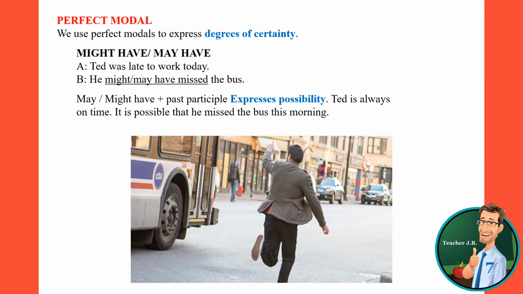The next one is might have and may have. This shows possibility, but weaker than must have. Ted was late to work today. He might have missed the bus, or he may have missed the bus. Ted is always on time, but he's late. It's possible that he missed the bus this morning. That's why he's late. So it's talking about possibility. When you talk about possibility, use might or may.